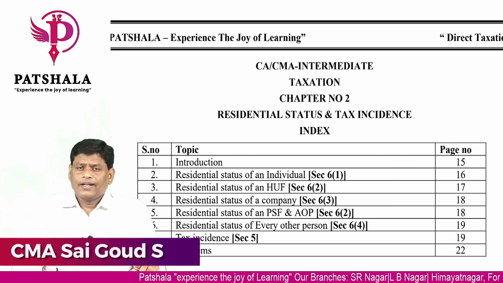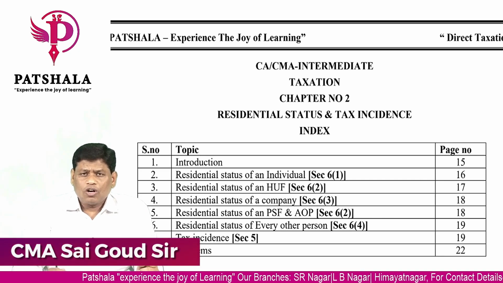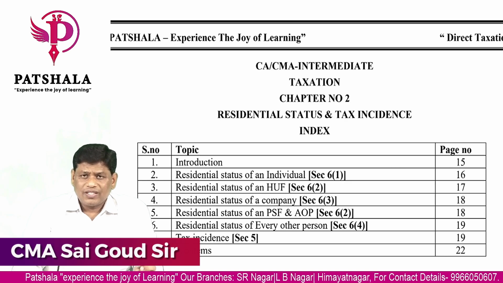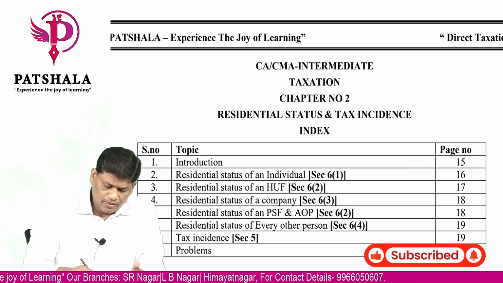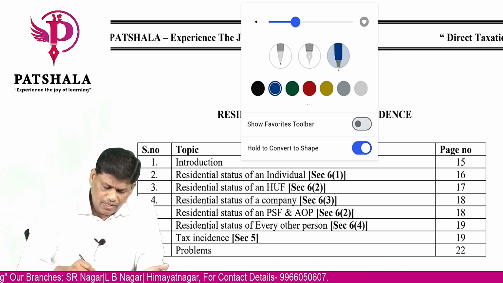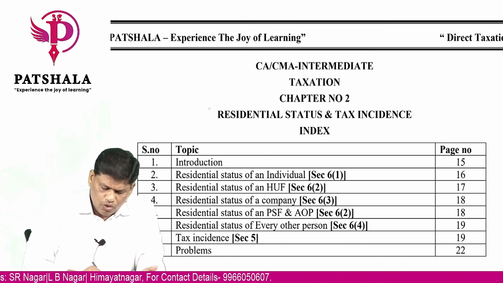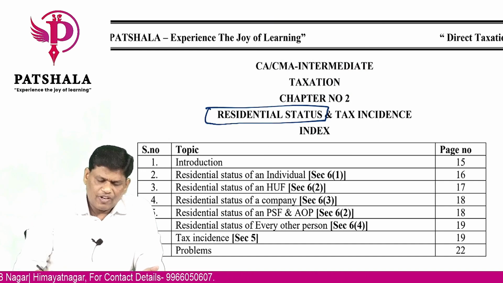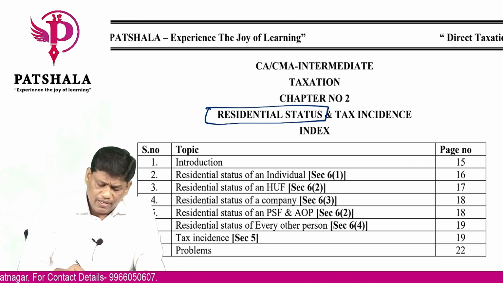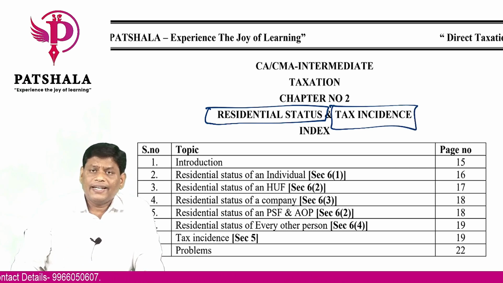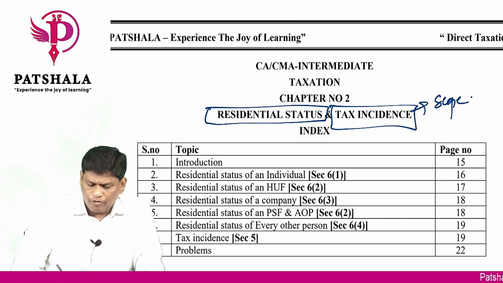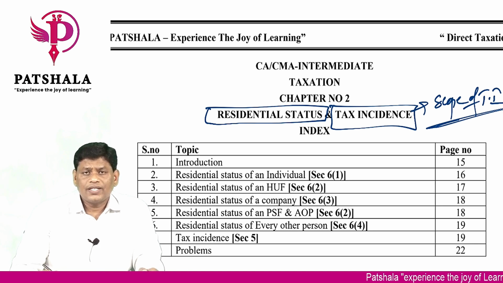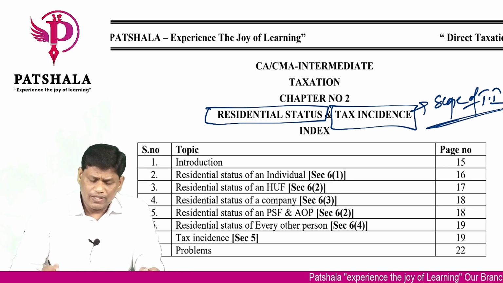Hello students, let's start chapter number 2 now on residential status and tax incidence in our direct taxes. The heading of the chapter is residential status and tax incidence. This chapter is divided into two parts. First part, let's call it residential status, and second part, let's call it tax incidence. This tax incidence is also known as scope of total income. Okay, these are the two parts.